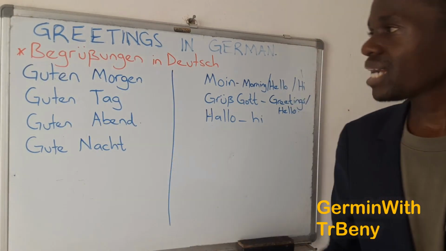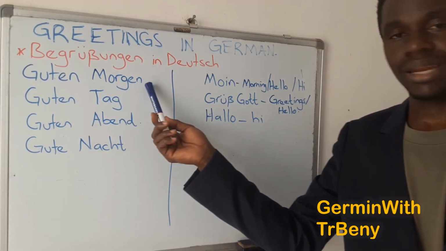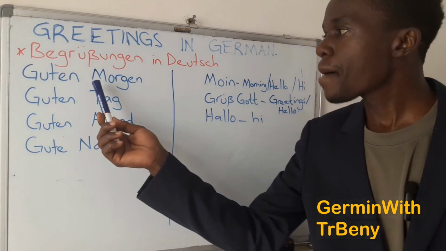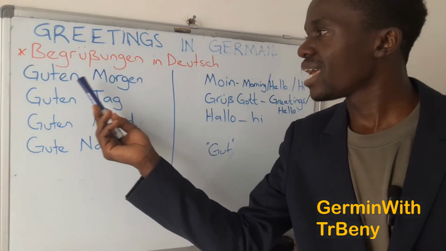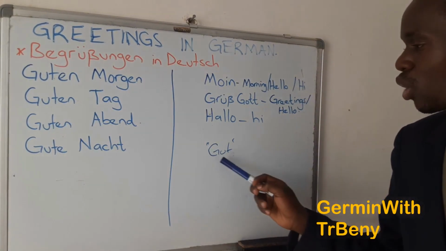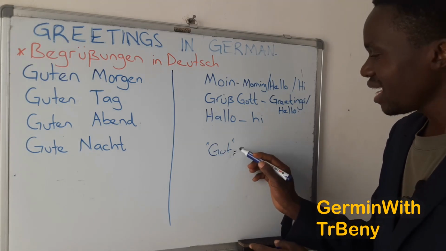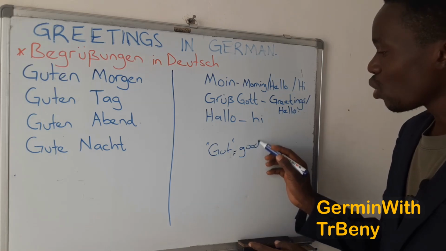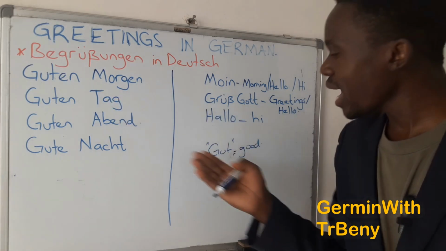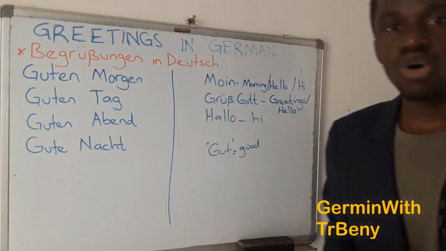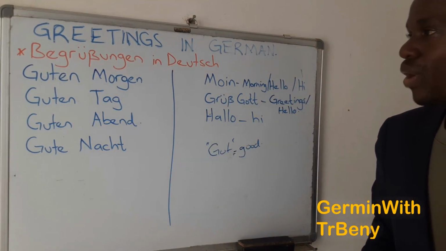Can you repeat that? Guten Morgen. We have Guten. Guten comes from the word gut. And yesterday we saw gut means good. In English, this one means good. So we shall look at why it changes to this because of verb conjugation. Okay, let's proceed.